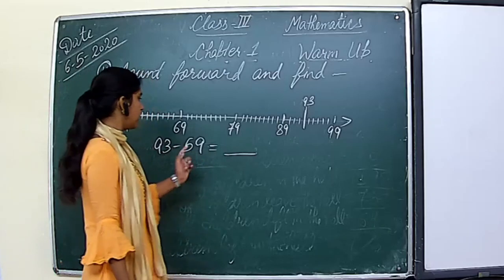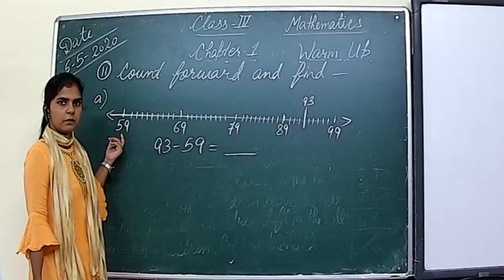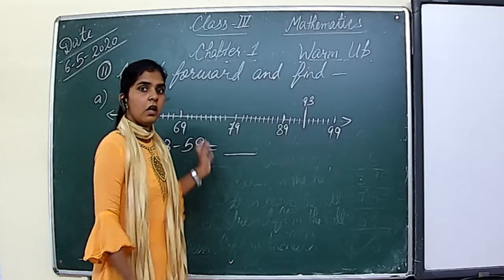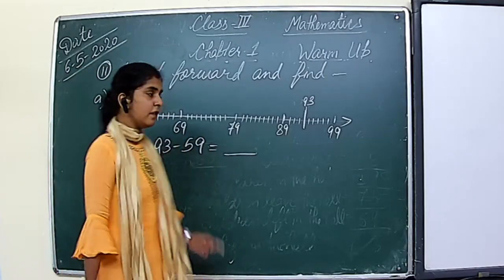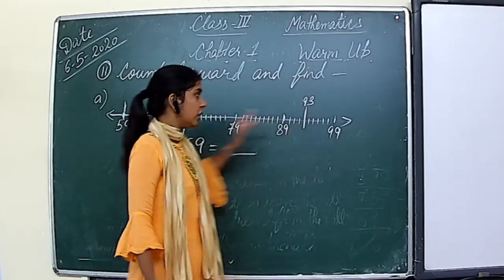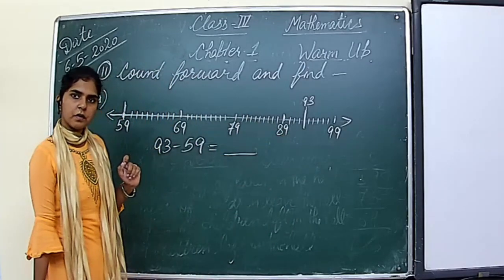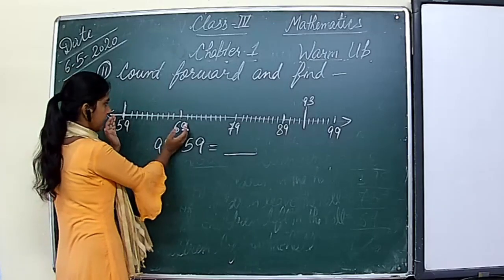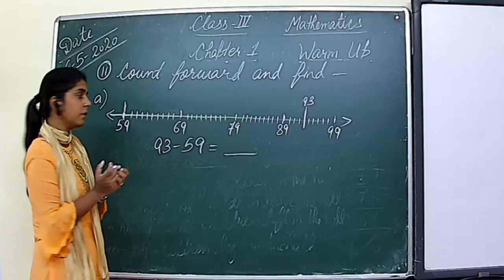है ना? Here is 93. Now 59. Where is 59? Can you see 59? There is 59. Right? So we have to tell what will be the answer of 93 minus 59. So this is 59 and this is 93. So how many numbers are there between 59 and 93? Okay. So how will we see the answer? See, between 59 and 69, 10 numbers are there, including 69, है ना?